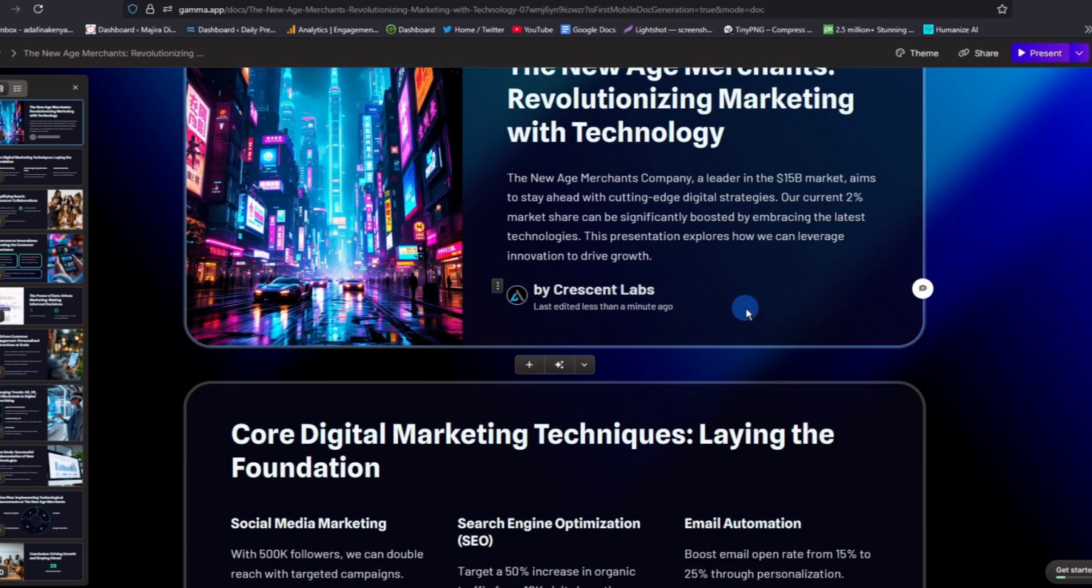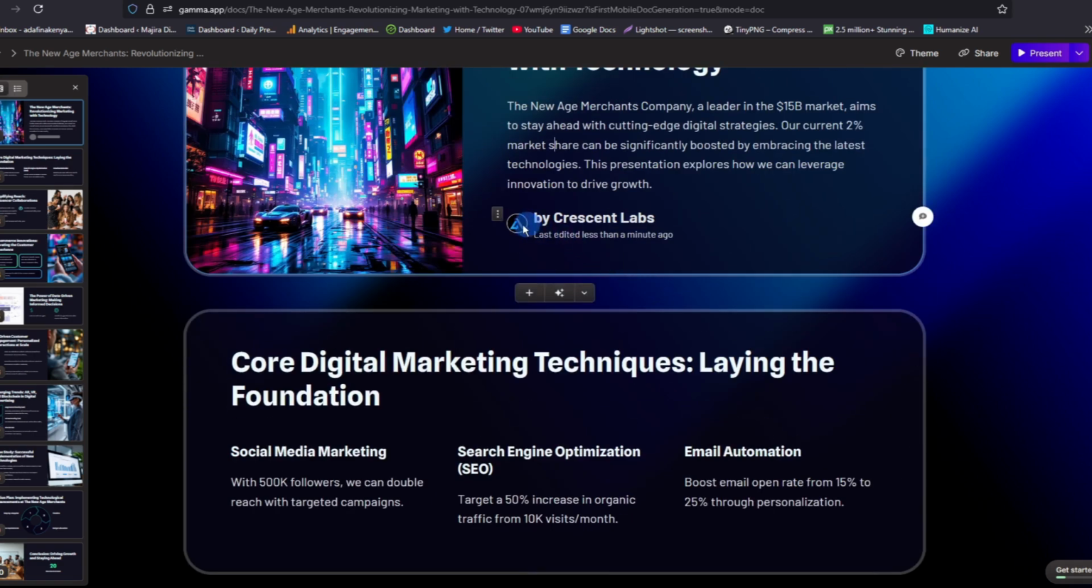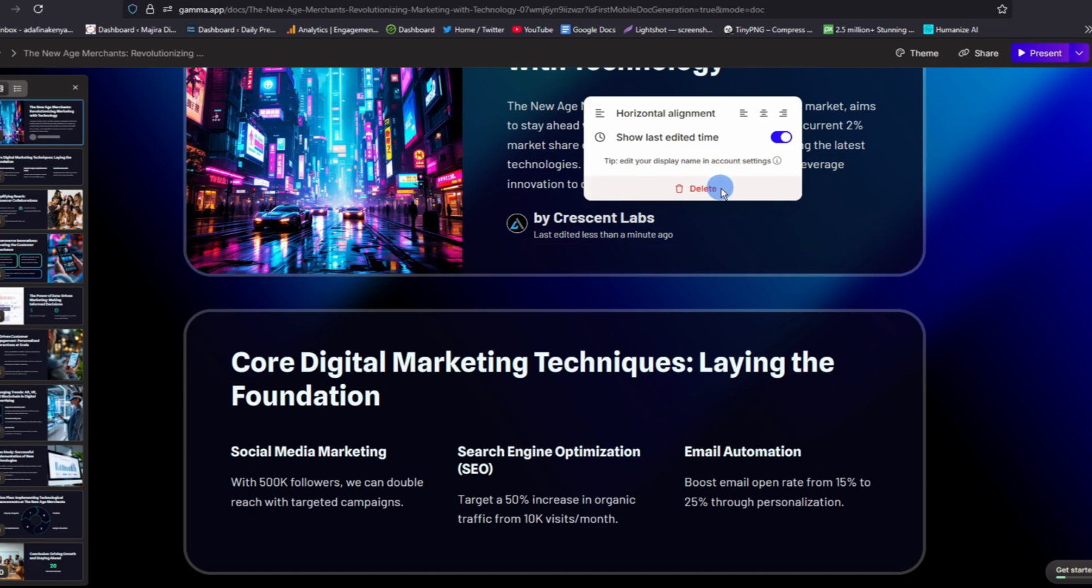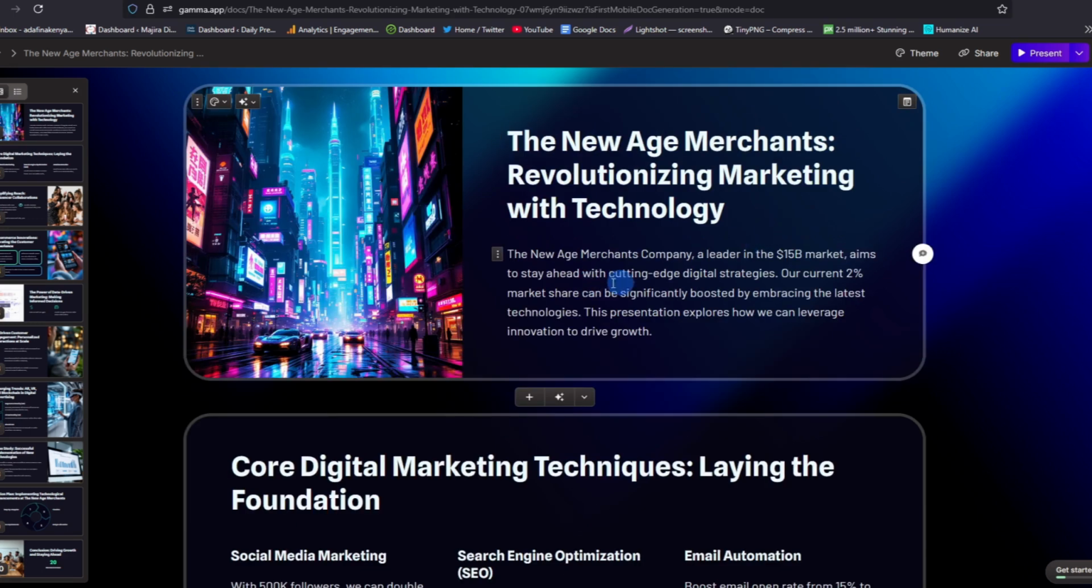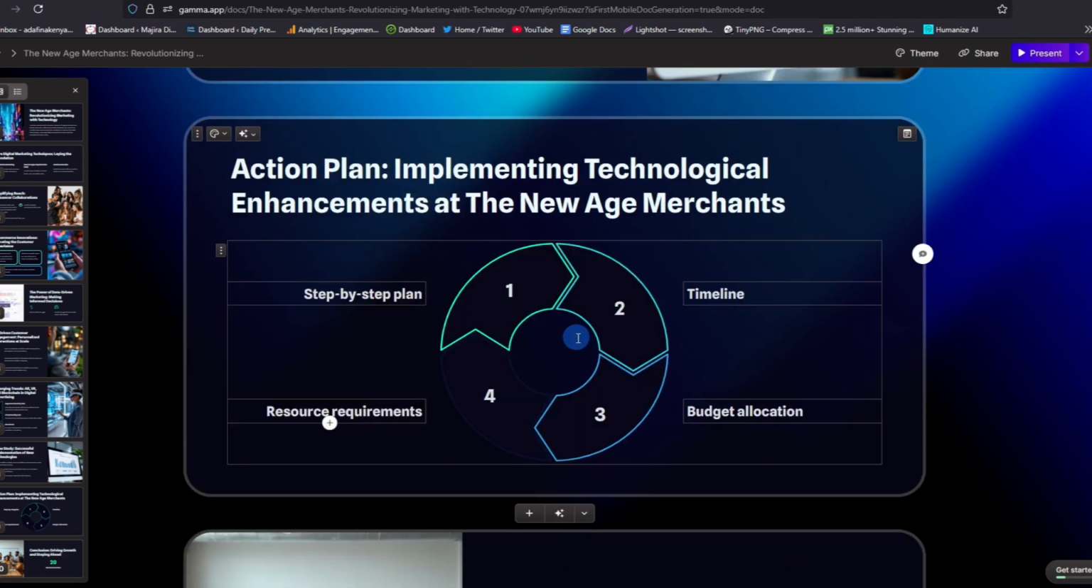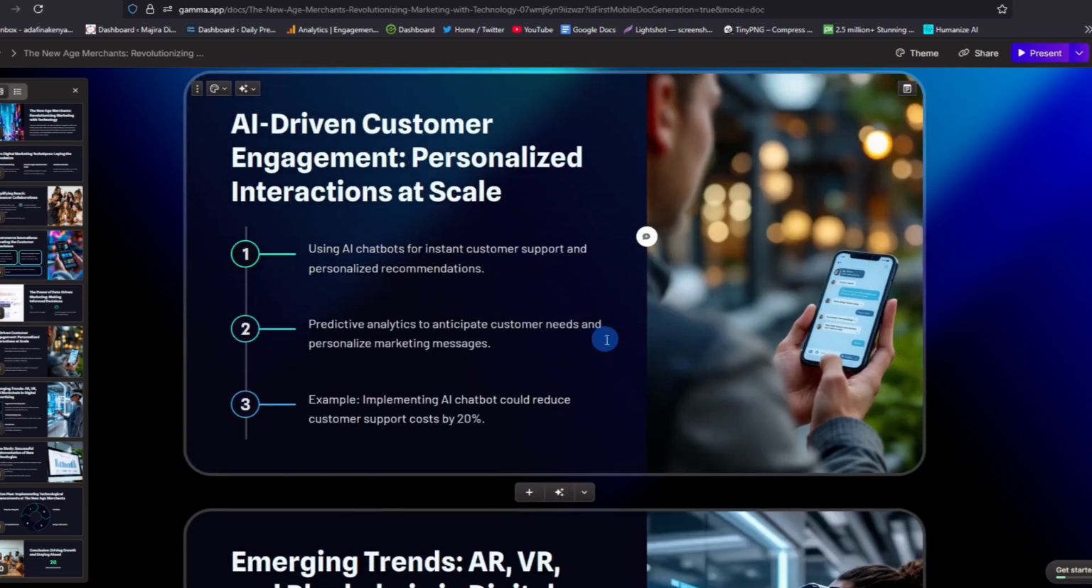You can even decide to delete part of your presentation. For instance, if I don't want this part showing who edited it, I can go ahead and tap on it and then use the delete button, and it will be removed from the presentation. And as you can see, it is gone. I like how it went ahead and gave us a detailed presentation. So that's how you create your presentations using Gamma app for free.